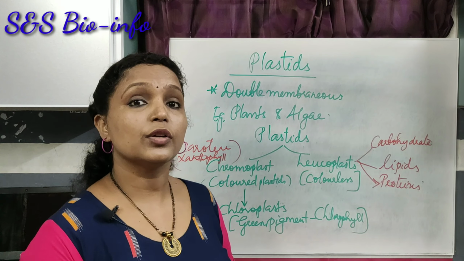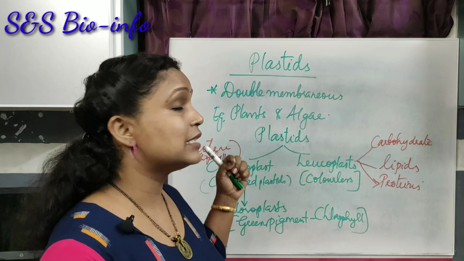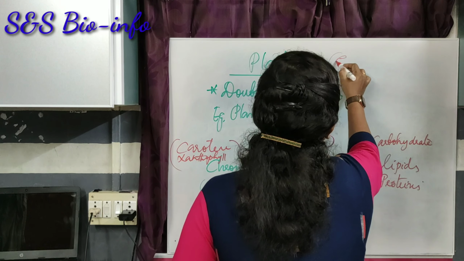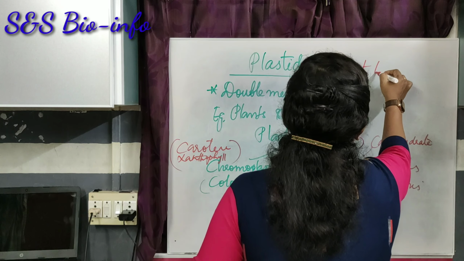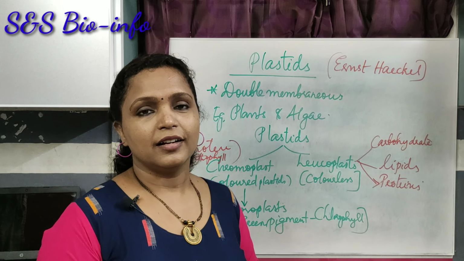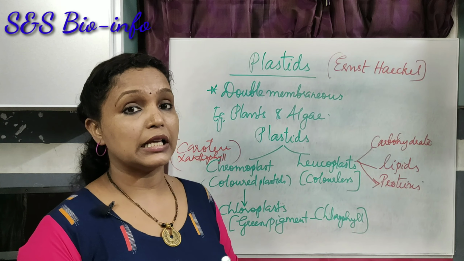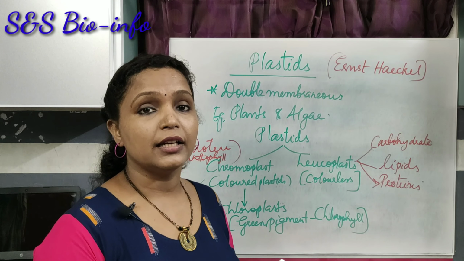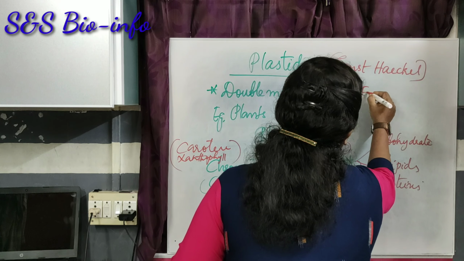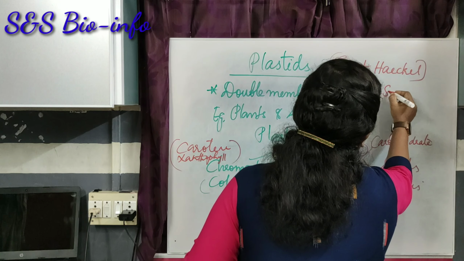Do you know the person who discovered and named the plastids? That is Ernest Haeckel. But the clear definition of plastids was given by A.F.W. Schimper.